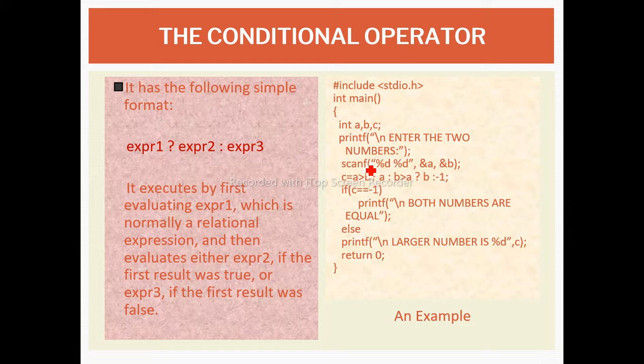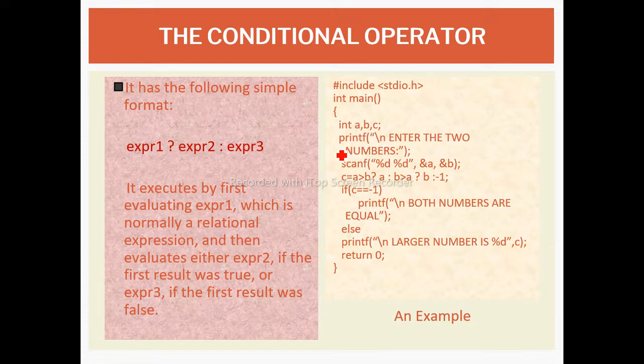So here the example program is given. Firstly, we define the header file. Within the main block, we declare three variables a, b, c.